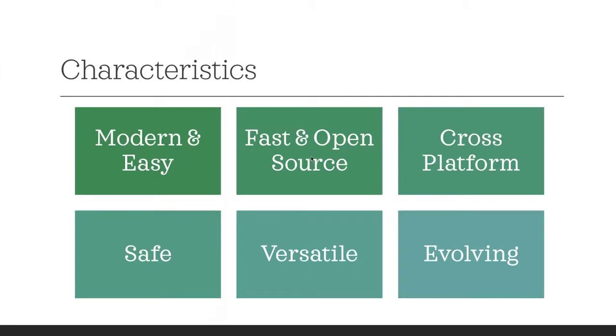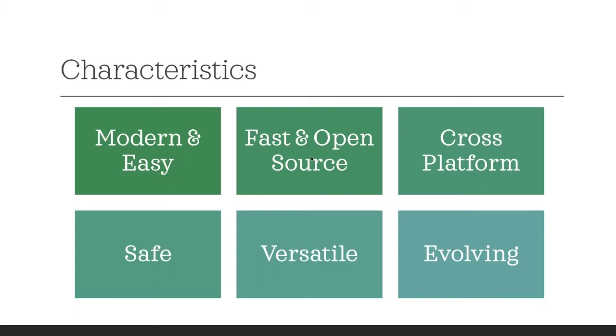And there are 6 characteristics of C#, and the first characteristic is modern and easy. That means it is one of the modern languages and it is easy to learn. Second characteristic is fast and open source. That means the execution speed of C# is extremely fast, and it is also an open source language, and it is supported on cross platform.